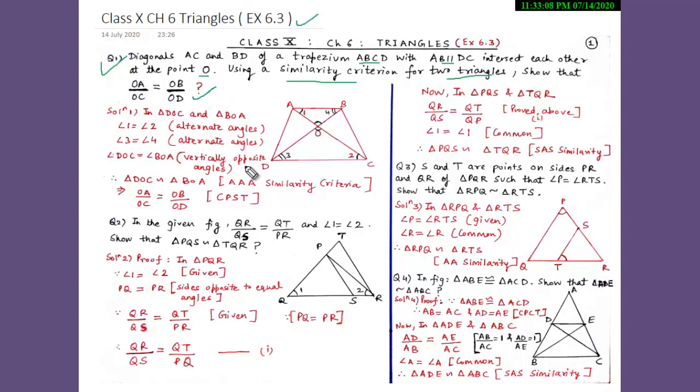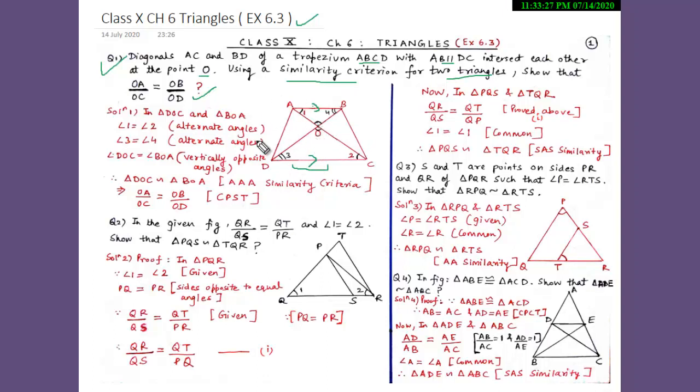So students, in this question, the figure is not given. So first, we will make a trapezium ABCD in which two sides are parallel to one another, which is AB parallel to DC. And also, when we join the diagonals AC and BD, they both will intersect at point O.